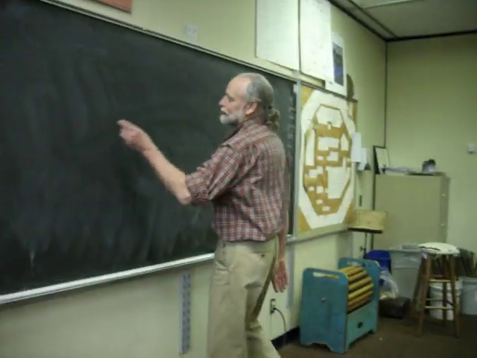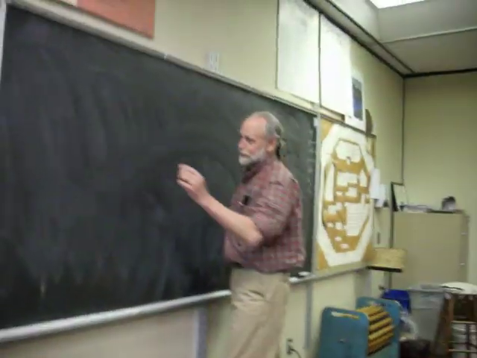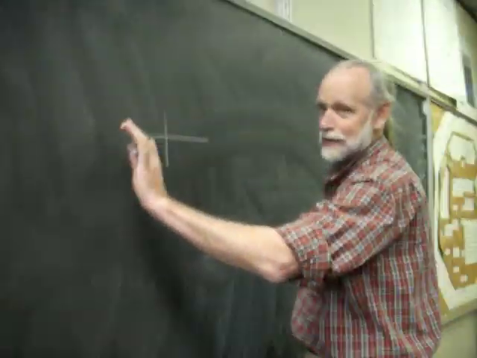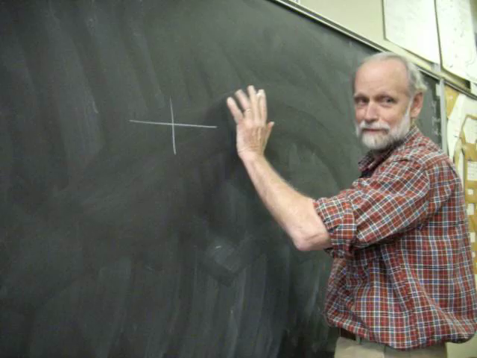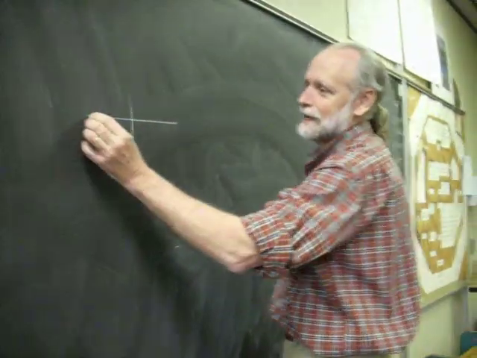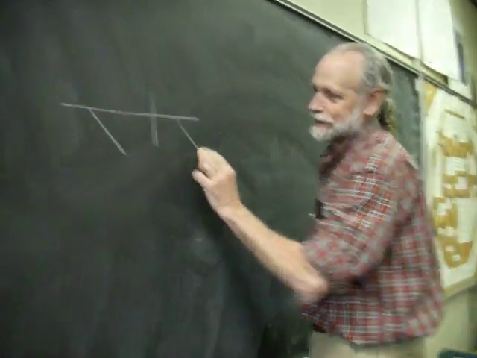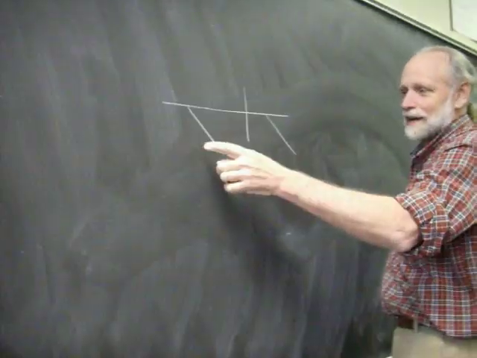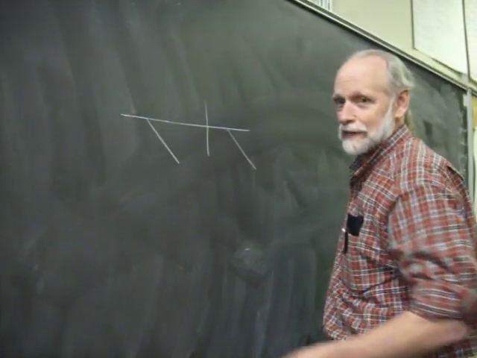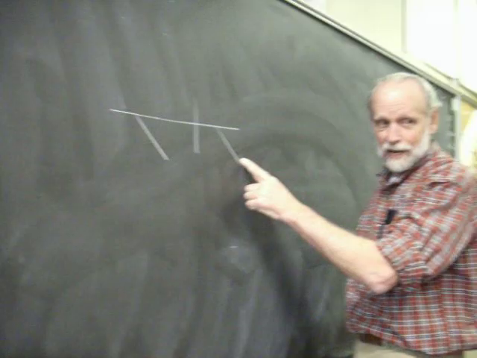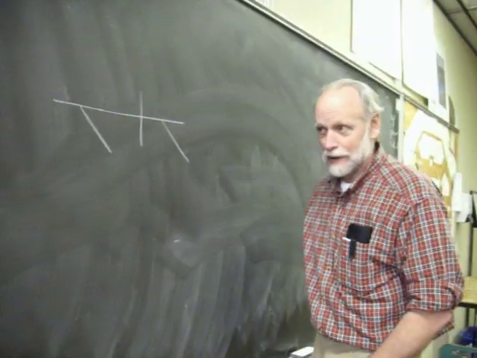Yeah. All right. Anyway, the last time I showed you that there is something called predication, where you've got a subject and you've got a predicate. That's predication. I also showed you that you can modify things. That's modification. I had an adjective modifying the simple subject. I had an adverb modifying the simple predicate.